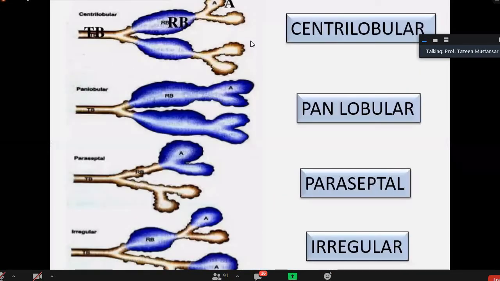These are the pictures of centriacinar, centrilobular, panlobular, paraseptal, and irregular. Irregular is usually here and there. And yes, it neutralizes the proteases. Who is this? Abrar Zaman, very good. It neutralizes the proteases. We will talk about it later, from where these proteases come. It is part of the pathophysiology of emphysema. Irregular emphysema is seen when there is scarring, when there is fibrosis.